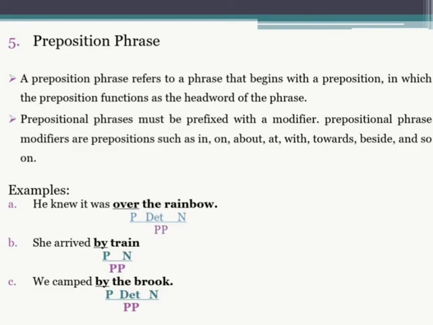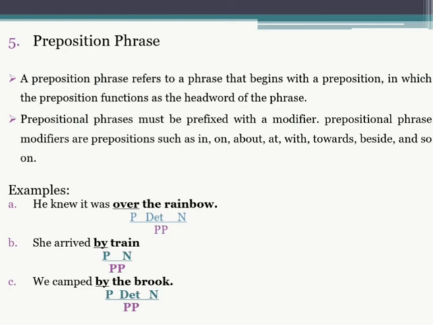Okay, now about preposition phrase. A preposition phrase refers to a phrase that begins with a preposition in which the preposition functions as the head word of the phrase. A prepositional phrase must be prefixed with a modifier. Prepositional phrase modifiers are prepositions such as in, on, about, at, with, towards, beside, and so on.